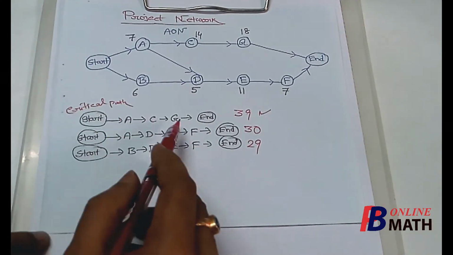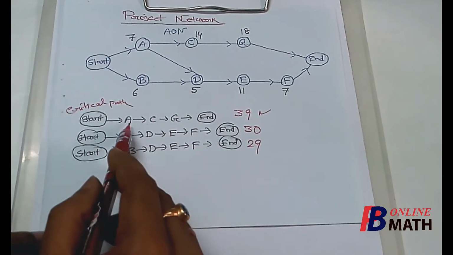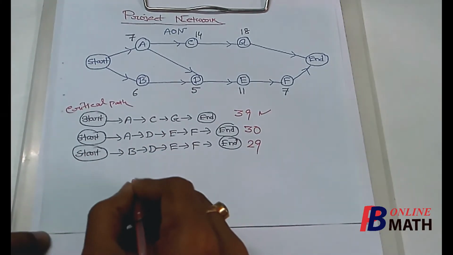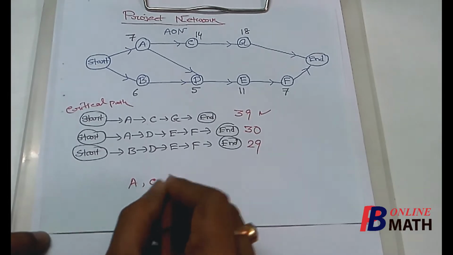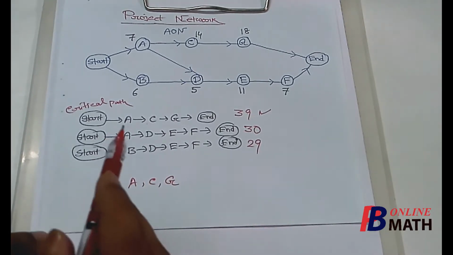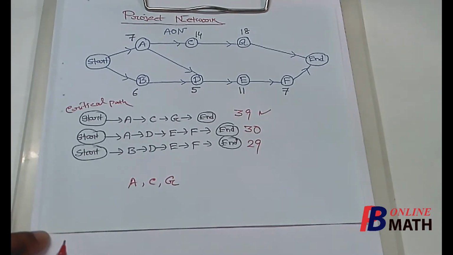And all the three activities A, C, G are critical activities. So here we have found that these three activities A, C, G are critical activities, and the remaining activities are non-critical activities.